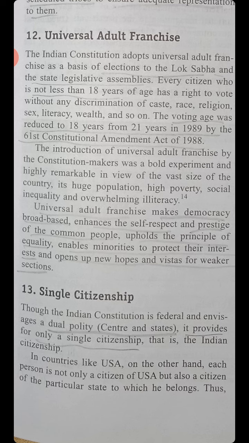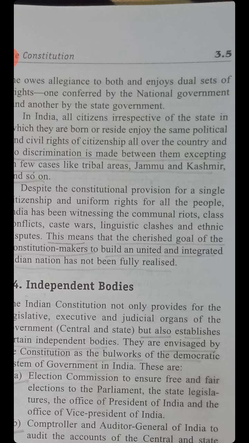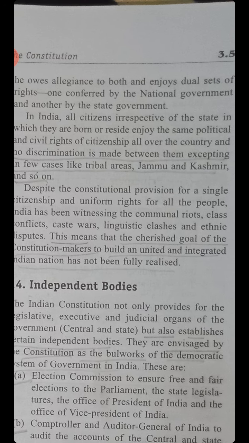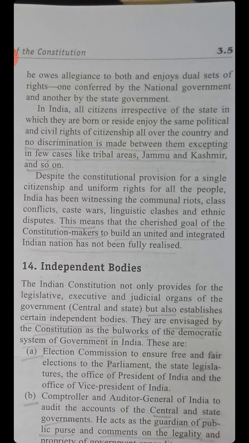Single citizenship. Though the Indian Constitution is federal and envisages a dual polity, that is central and states, it provides for only a single citizenship, that is Indian citizenship. In countries like the USA, on the other hand, each person is not only a citizen of the US but also a citizen of a particular state to which he belongs. Thus, he owes allegiance to both and enjoys a dual set of rights, one conferred by the national government and another